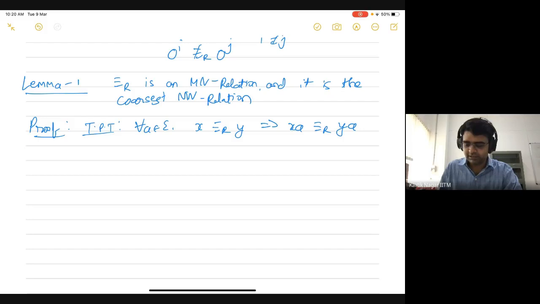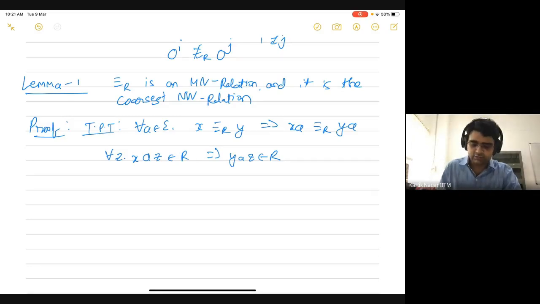In order to show that xa is related to ya, we need to show that there is no distinguishing string. So we show that for all z, if xaz belongs to R, then that should imply that yaz should also belong to R. We know that since xaz belongs to R, and x and y are related to each other, that would directly mean that yaz would also belong to R. This is from the fact that x and y are related to each other.